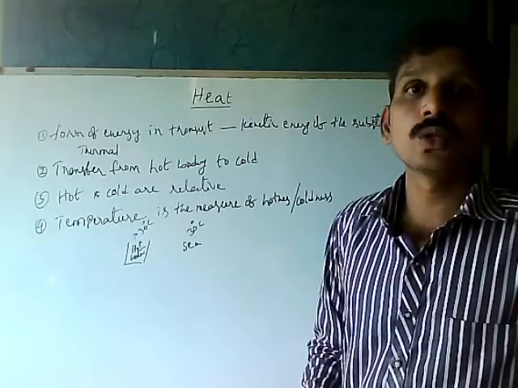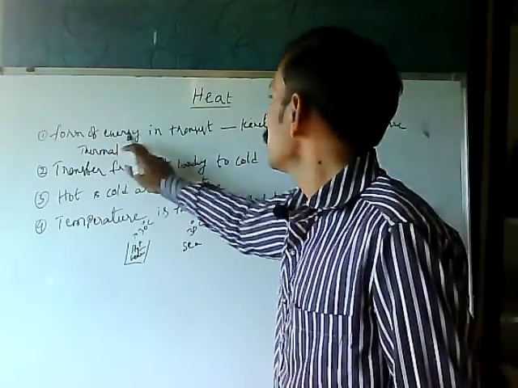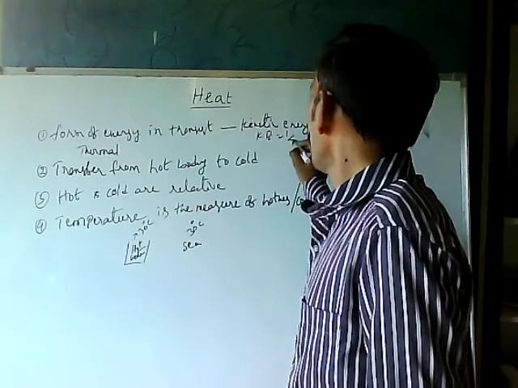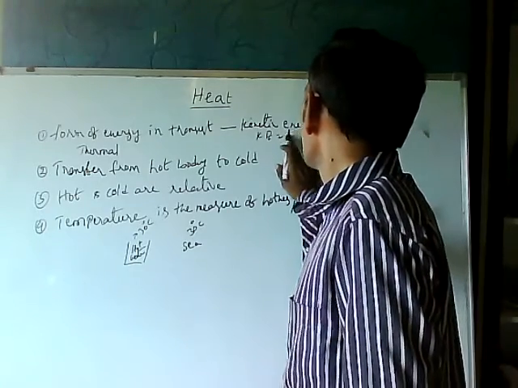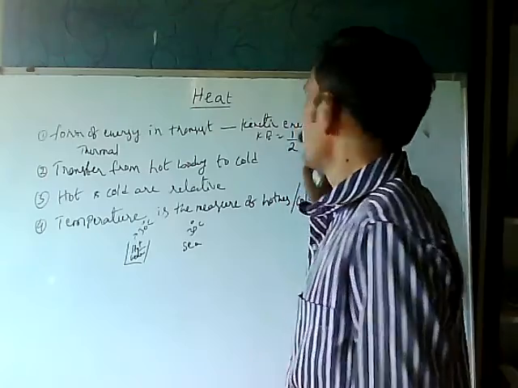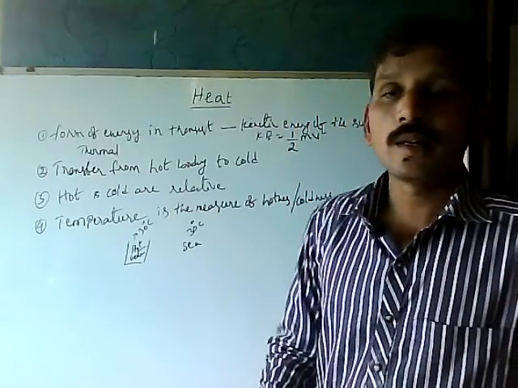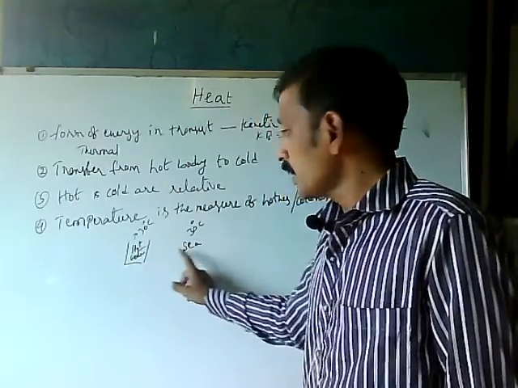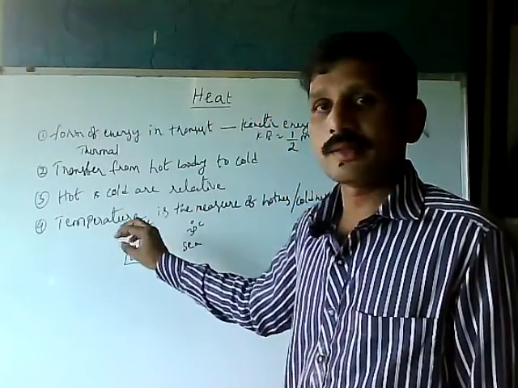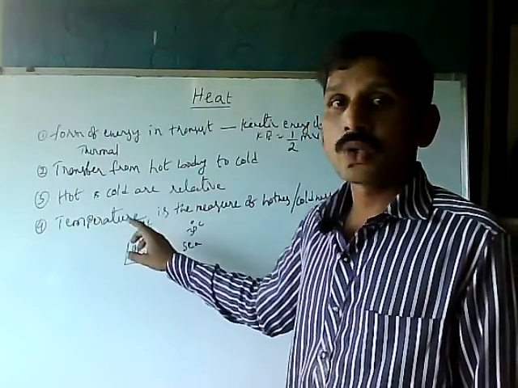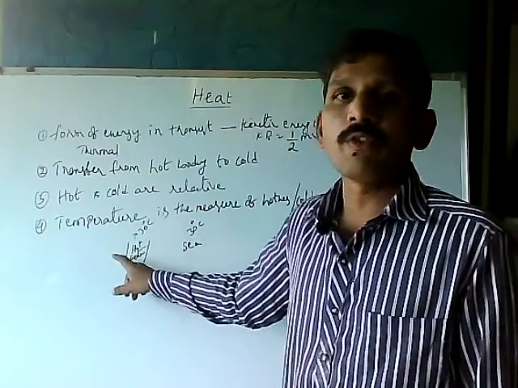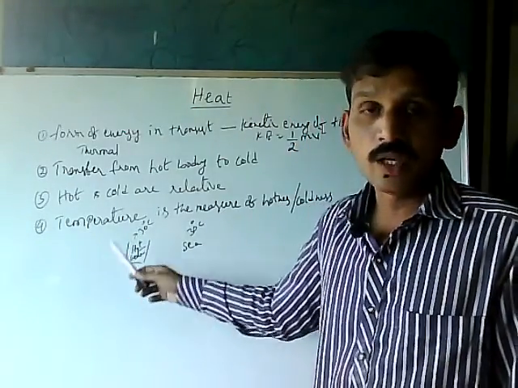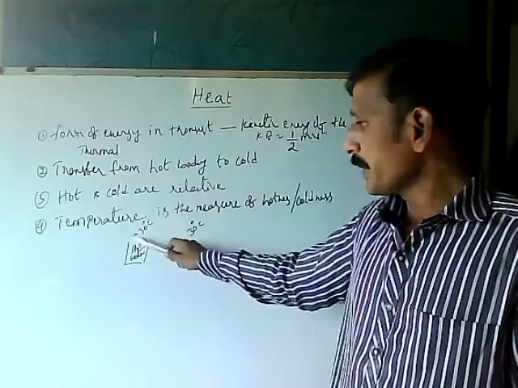Energy is related to mass: KE is equal to half mv square. So heat energy depends upon the mass. In these two cases the temperature is the same, but the energy of the total substance is different. The cup of water at 30 degrees Celsius has less energy compared to the sea, but the temperatures are the same.